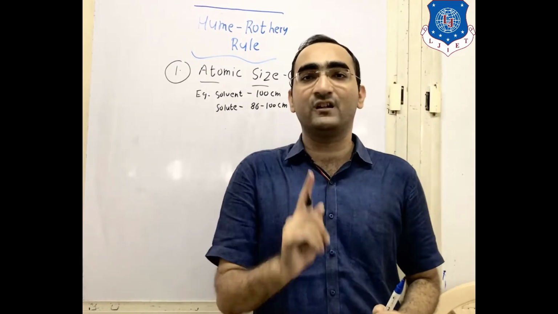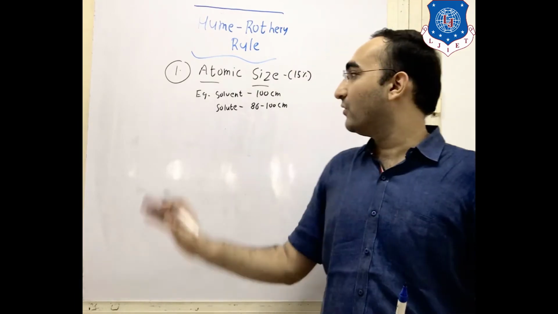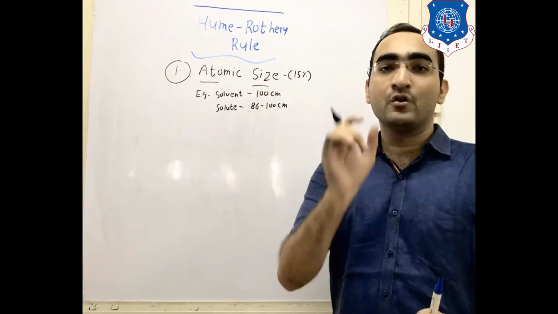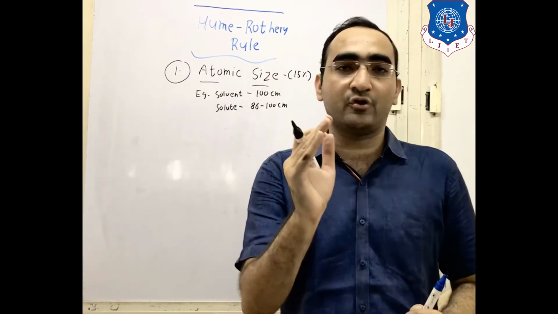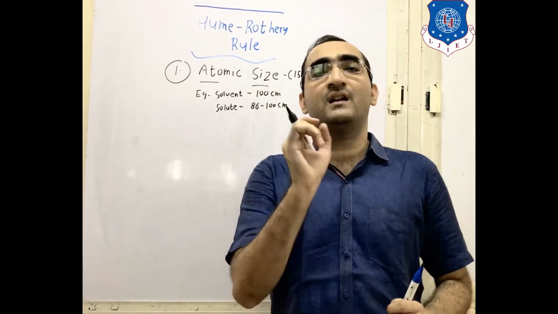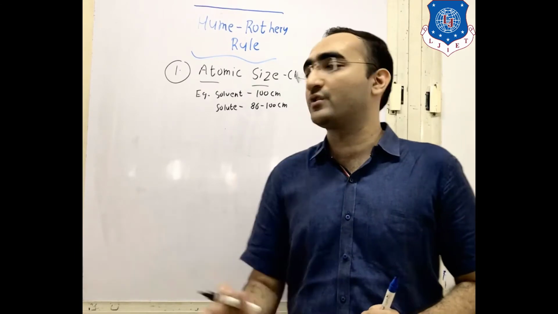So your very first factor is known as atomic size, in which your solvent should have the larger size and your solute should be at most 15% smaller for a solution to be allowed.